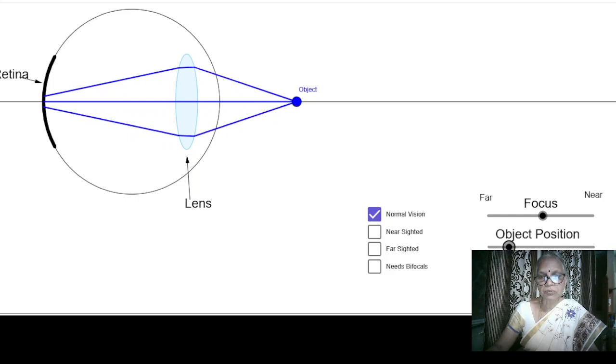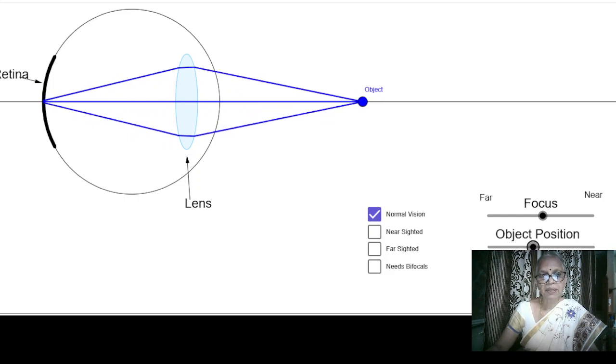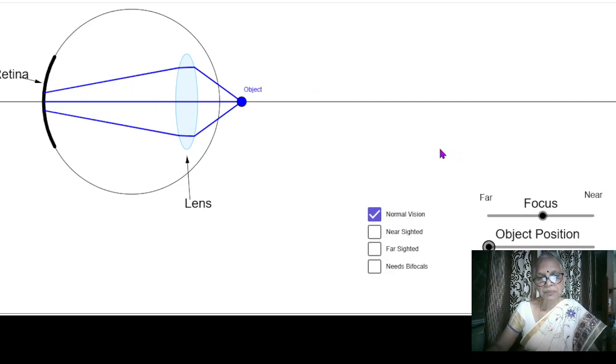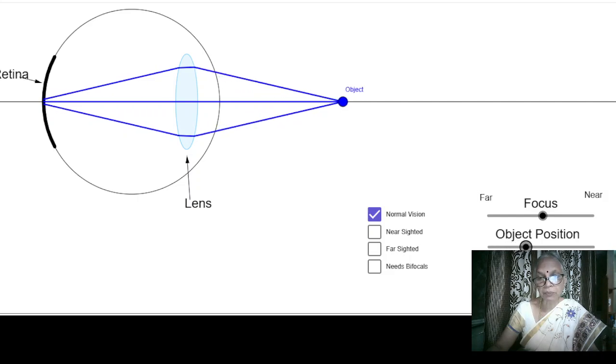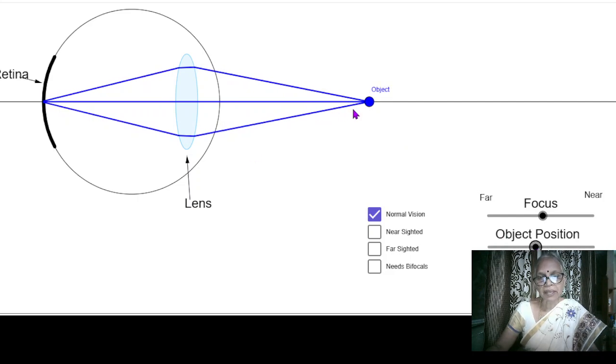As the object moves a little away, you can see this is the position. If it is very close, you are not able to see it properly. So there is something called an optimal distance. This is your optimal distance, a little more maybe. This is where, if the object is here, the image is formed exactly on the retina.